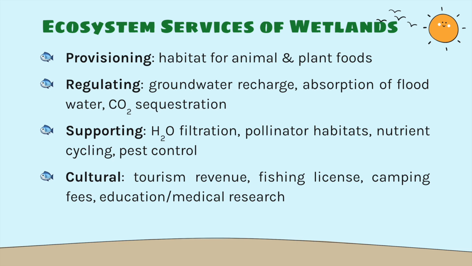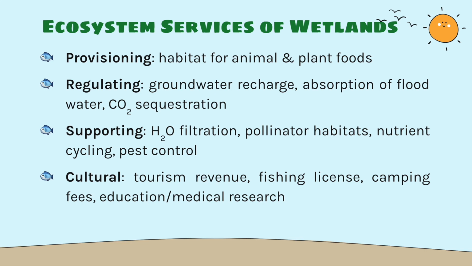Some ecosystem services provided by wetlands. This goes all the way back to Unit 2, I believe. So we have provisioning services provided by wetlands. These wetlands provide plants and animals that we consume as food. Wetlands provide regulating services. They provide groundwater recharge. Wetlands allow water to slowly seep back into the soil, which replenishes aquifers. And then we can use these recharged aquifers as drinking water or to water our agricultural fields. They also help absorb flood water, which we'll find on the next slide.